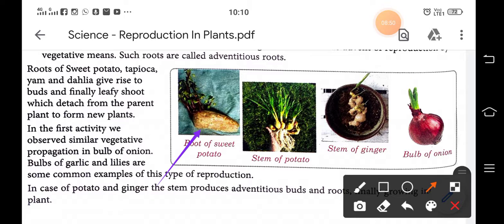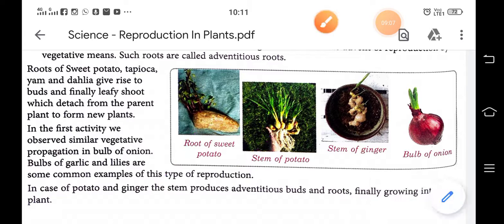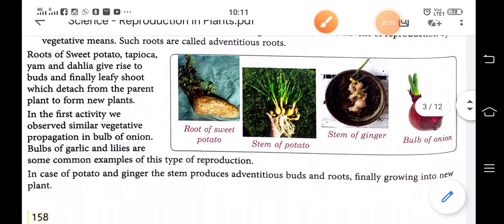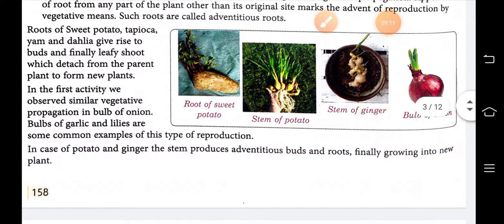Then, in the case of potato and ginger, the stem produces adventitious buds and roots, finally growing into the new plant.